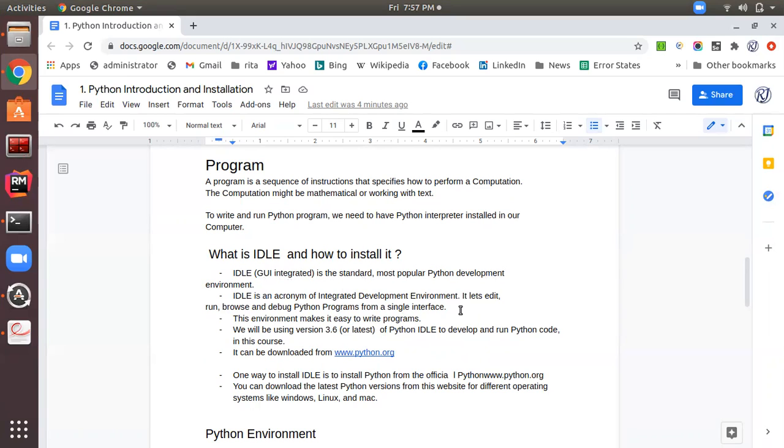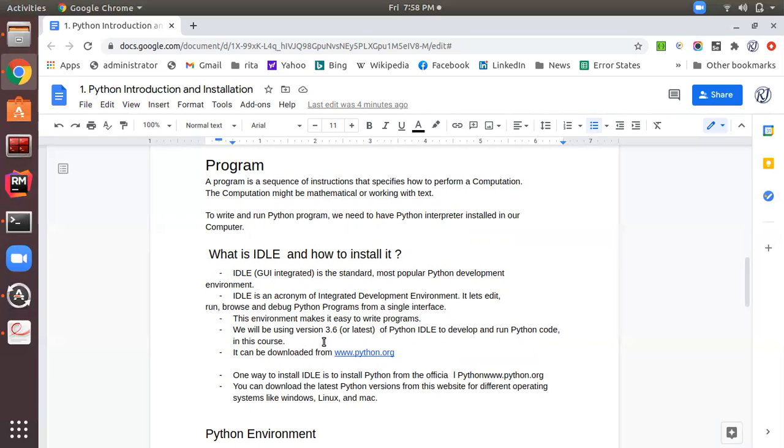So it is an integrated development environment where you can write, edit, browse, and debug your program on a single platform. This environment makes it easy to write programs since it facilitates all the options of running, browsing, and debugging Python programs. So that's why we prefer IDLE to write our Python programs.